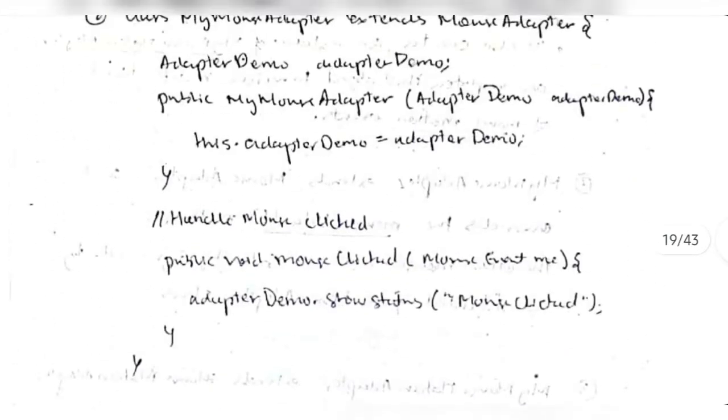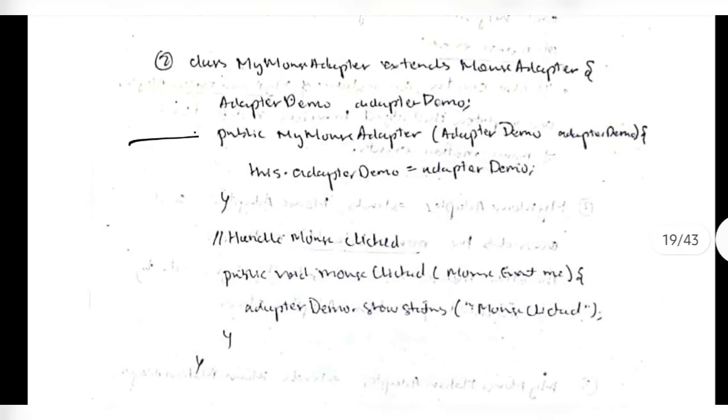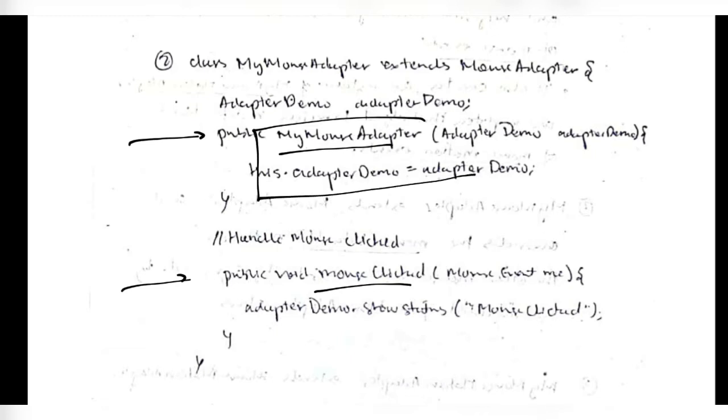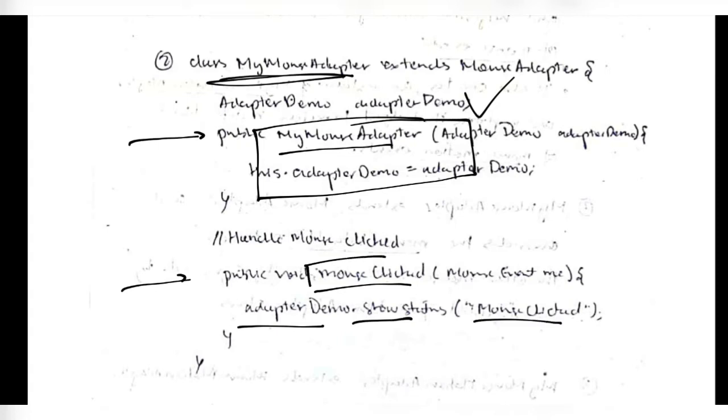Okay, so let's see the first one. Here we have two functions. First one is MyMouseAdapter, second one is mouseClicked. This is the constructor for initializing the object, and after it is initialized the listener is registered. At that time we'll handle the mouse click. How we'll do that? We'll use adapterDemo.showStatus for mouse clicked.